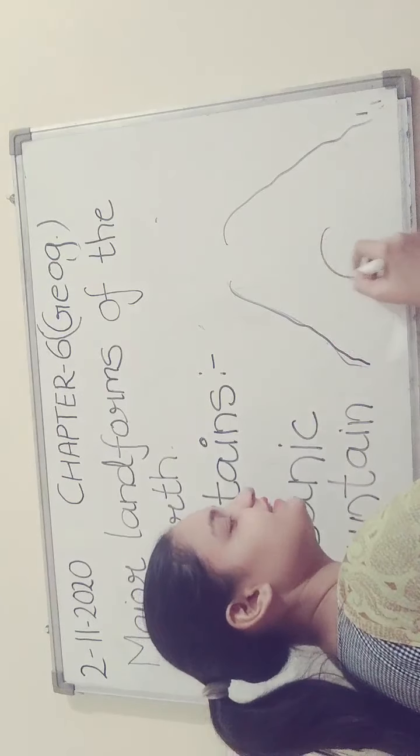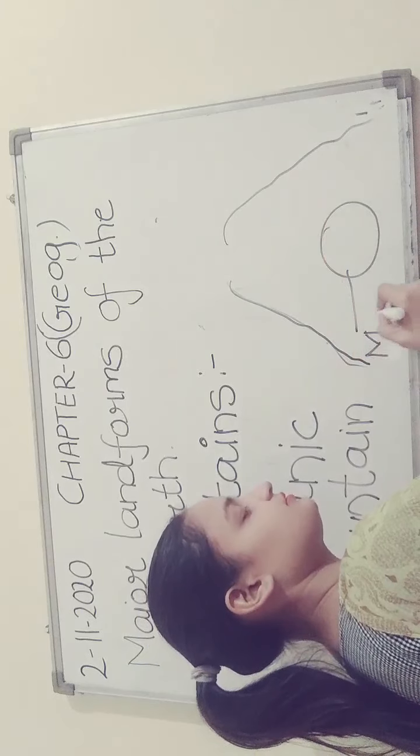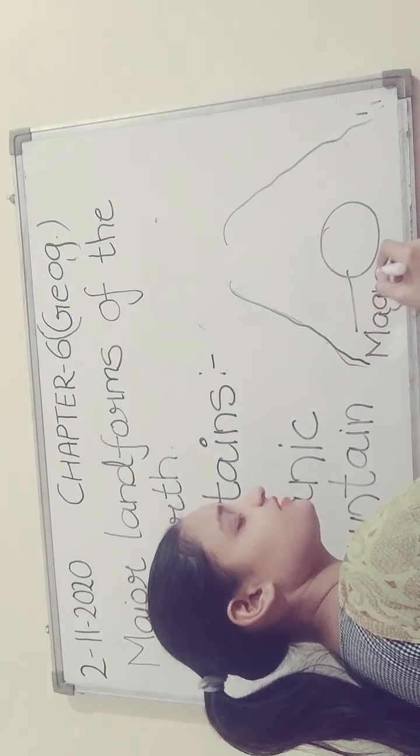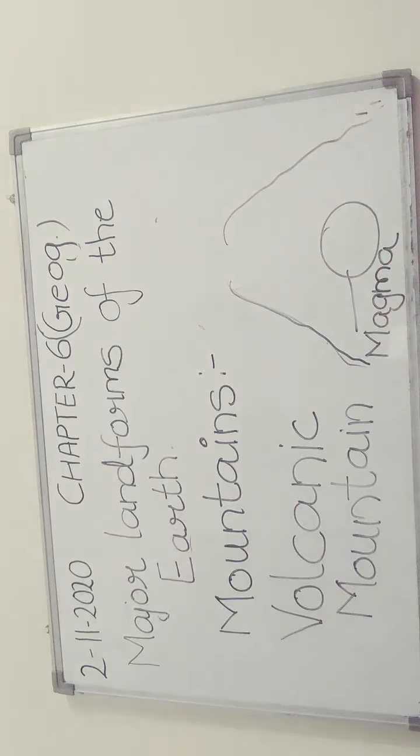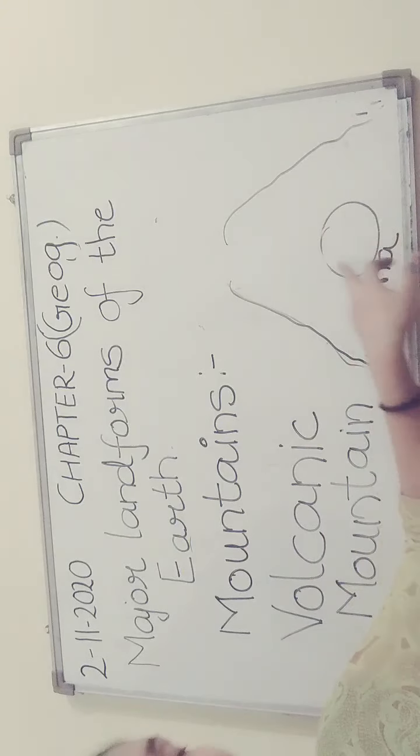Inside this there is hot magma, which is generated due to the internal heat. These mountains are made up of accumulation of volcanic material which is ejected from the earth's interior. So this is the hot magma.